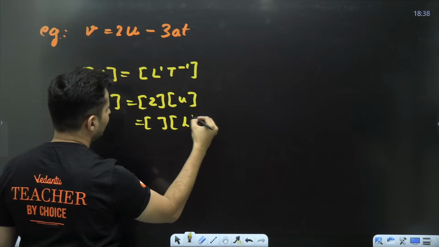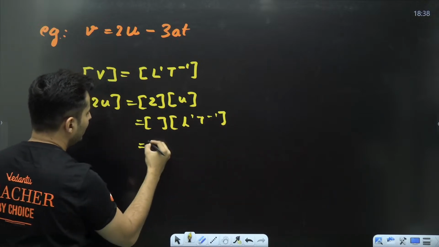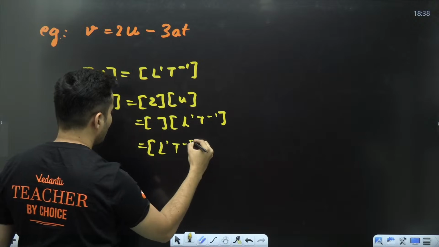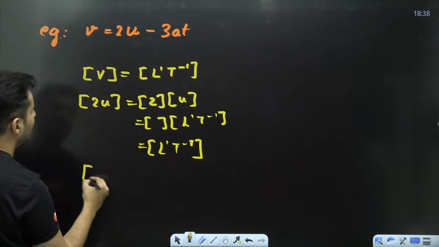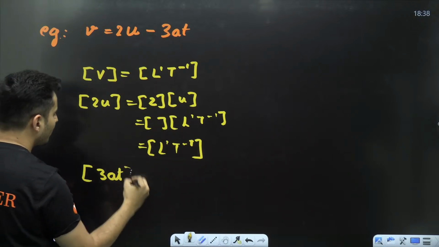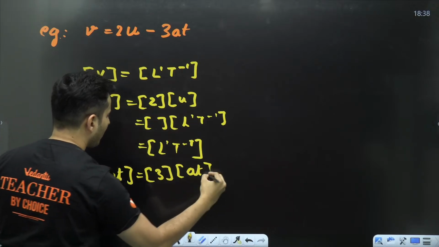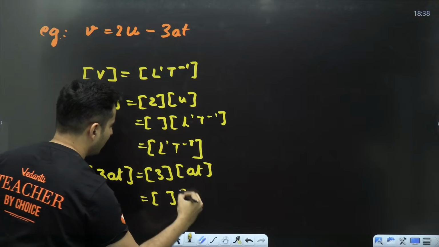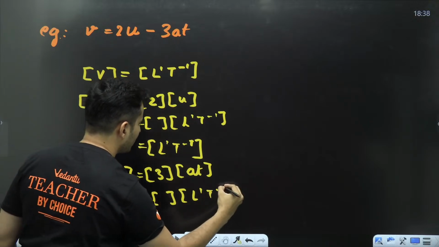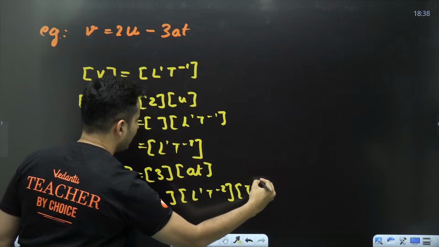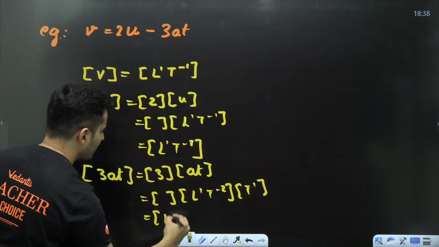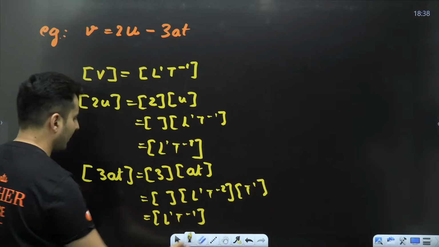U is length raised to 1, T raised to minus 1. So it is length raised to 1, T raised to minus 1 again. If you ask me the dimensions of 3AT, it is dimensions of 3 into dimensions of A into T. 3 is a dimensionless number. Acceleration is L raised to 1, T raised to minus 2. Time is T raised to 1. So it will become L raised to 1, T raised to minus 1 again.